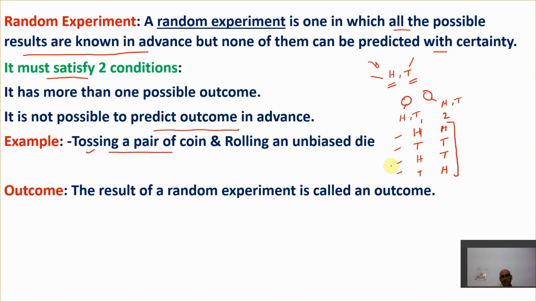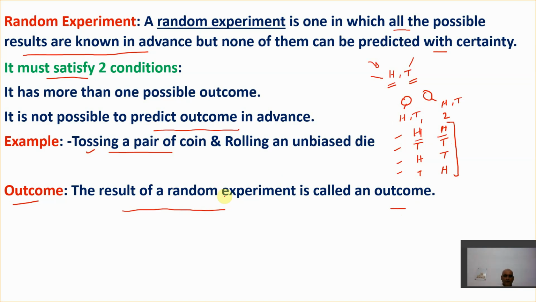Maximum questions, we are going to use this concept, random experiments. So understand it, right? And the next word we are going to read here is called outcome. Outcome, as we know in the general sense, is also the result of something, right? Here, the result of this experiment is called outcome. So let us say if I toss a pair of two coins, the result has come head and head. So this is called an outcome of that experiment. So I hope you get this point.